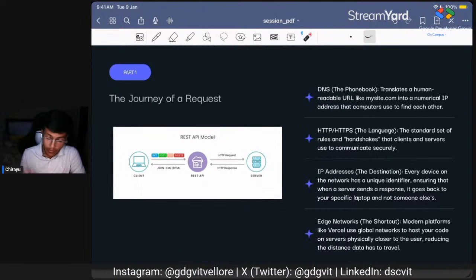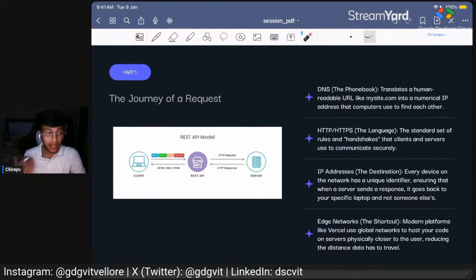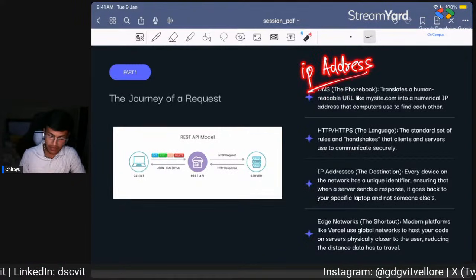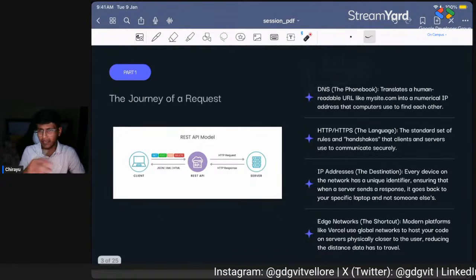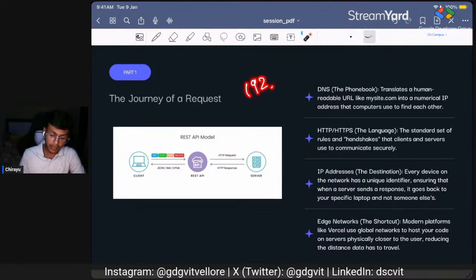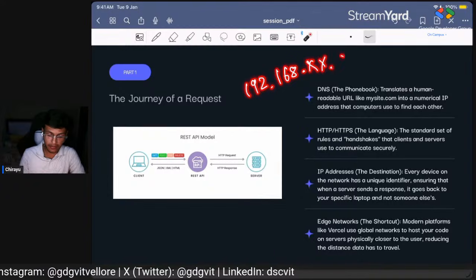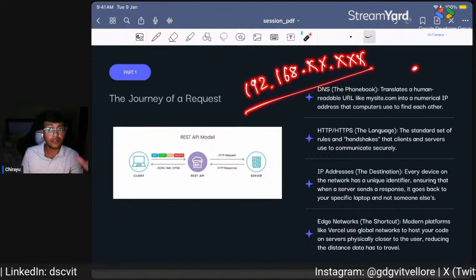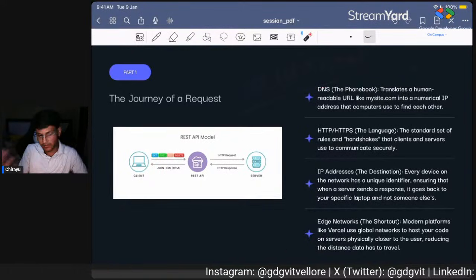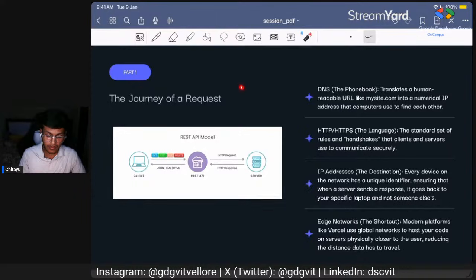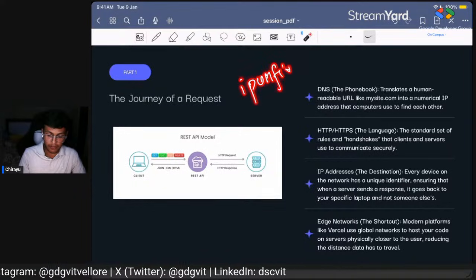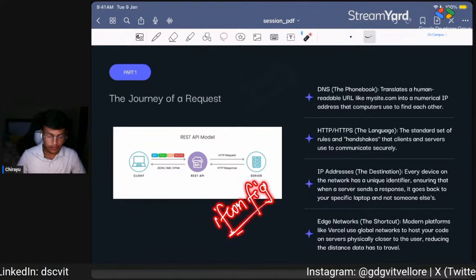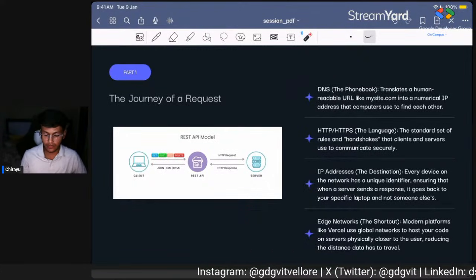So every device, every client on the internet, has its own IP address. If it's a local IP address, it usually starts with 192.168, then your subnet, and then your address. This is the basic structure of a local IP address. You can also see your computer's IP address by using the ipconfig command if you're on Windows, and ifconfig if you're on Mac or Linux.